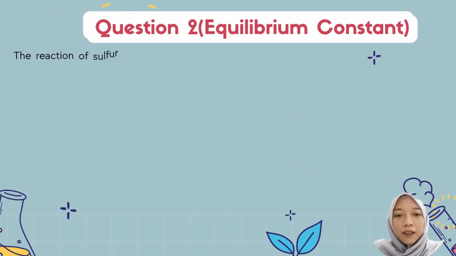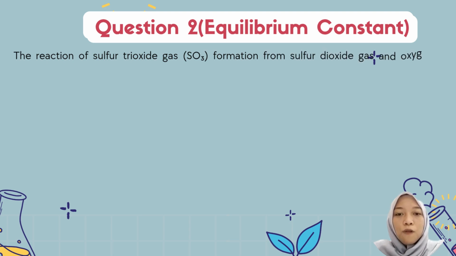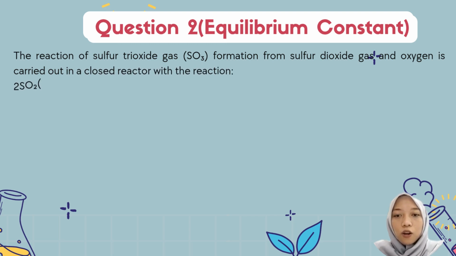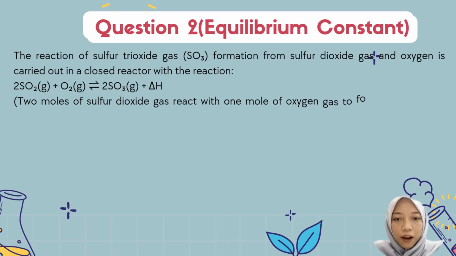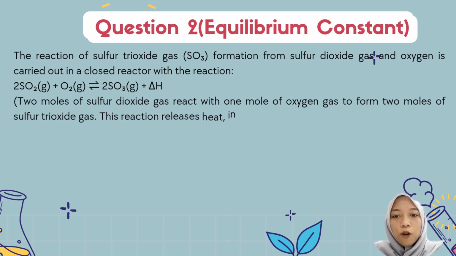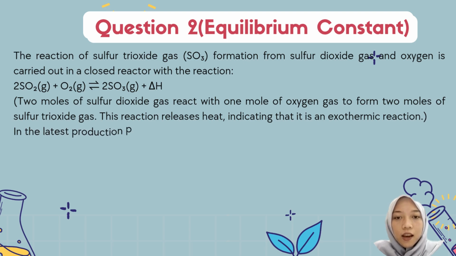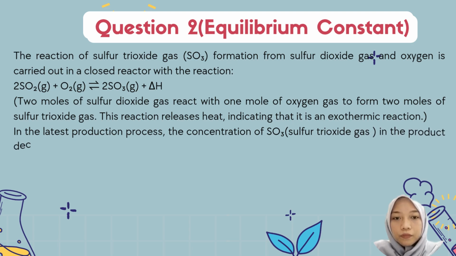Question 2. Equilibrium constant. The reaction of sulfur trioxide gas formation from sulfur dioxide gas and oxygen is carried out in a closed reactor. 2 moles of sulfur dioxide react with 1 mole of oxygen gas to form 2 moles of sulfur trioxide gas. This reaction releases heat, indicating that it is an exothermic reaction.